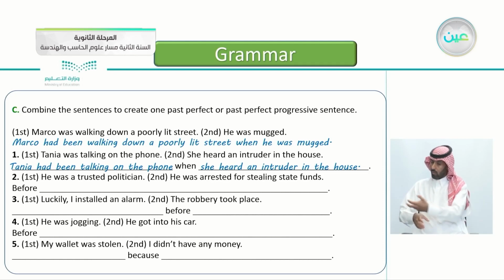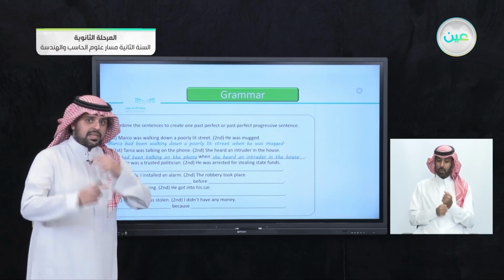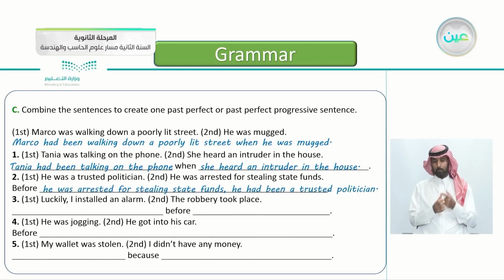The second event, he was arrested for stealing state funds. This one is past perfect, of course. And we have the word before. So now we know we have 2 events, one after another. Yes, that's correct. Before he was arrested for stealing state funds, he had been a trusted politician.